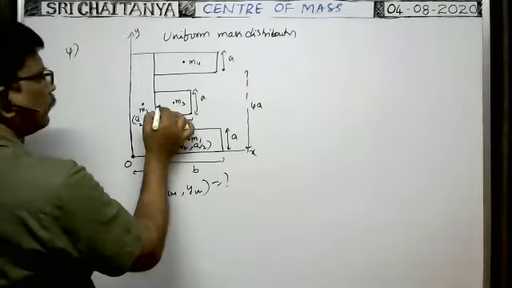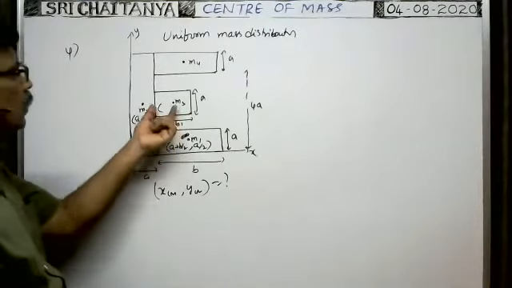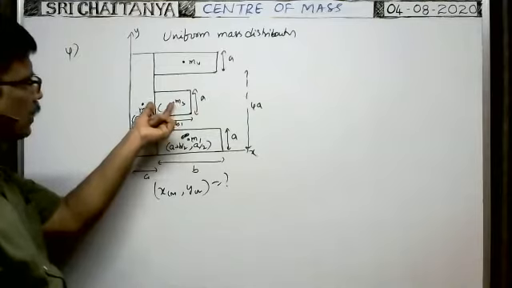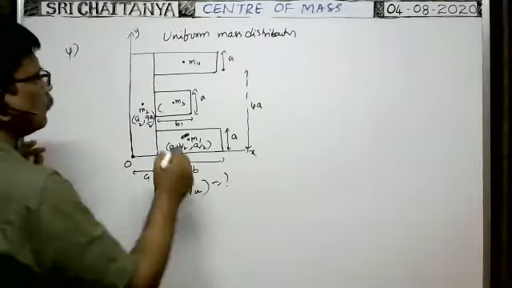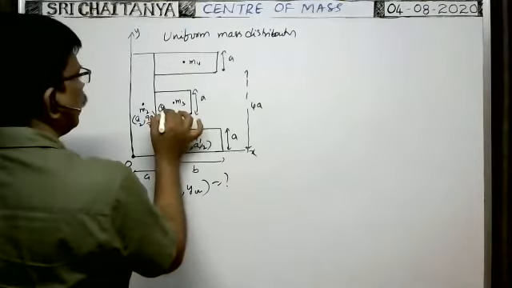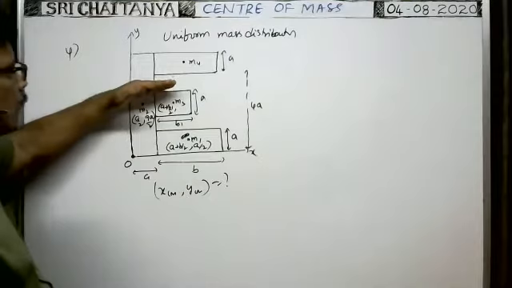Next, for this you tell me, what about the coordinates of central mass? This is b1. So from this, central mass is at a distance b1 by 2 from origin, a plus b1 by 2, comma. Along the y-axis at what distance it lies?